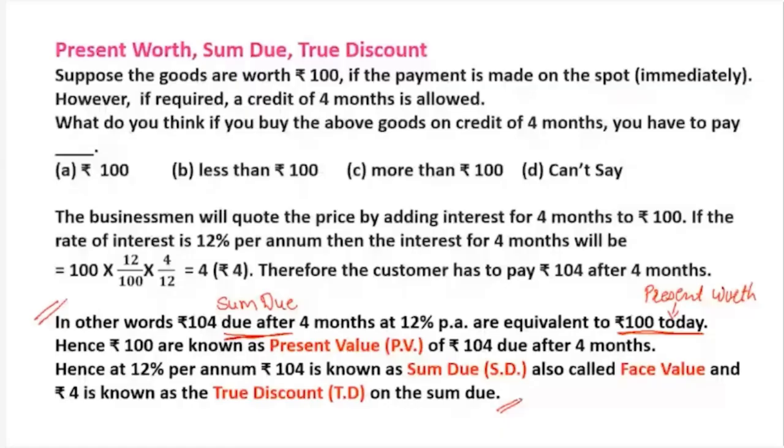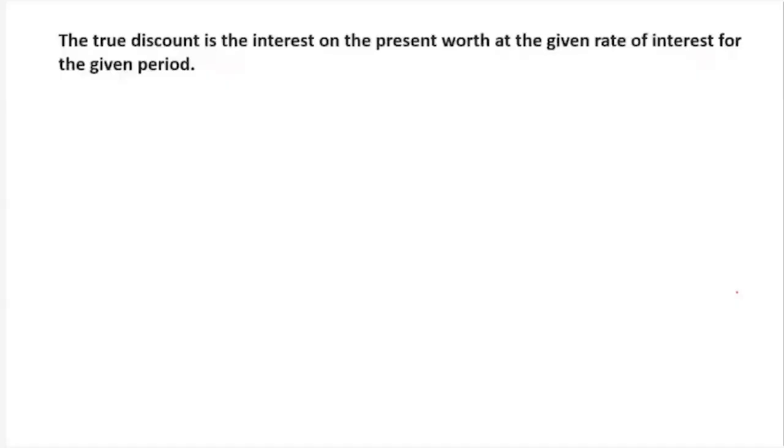Okay, चलो next. True discount, देखो here it has been said the true discount is, what? True discount is actually interest. The true discount is the interest on the payment worth at the given rate of interest for given period. So true discount is a kind of interest. Okay, is there a problem?